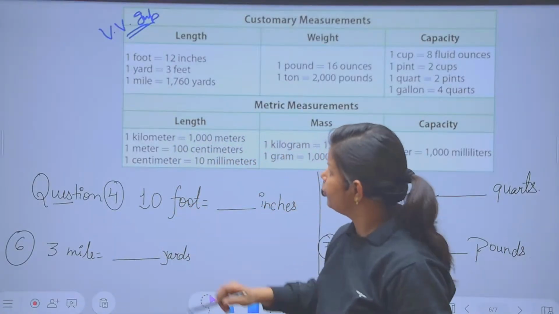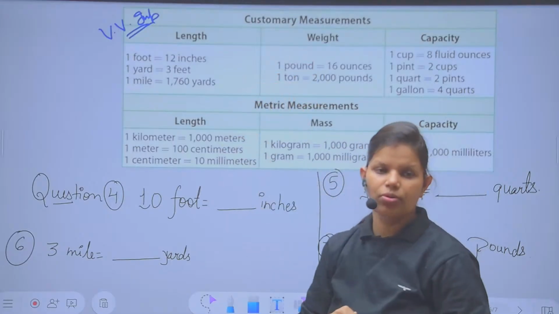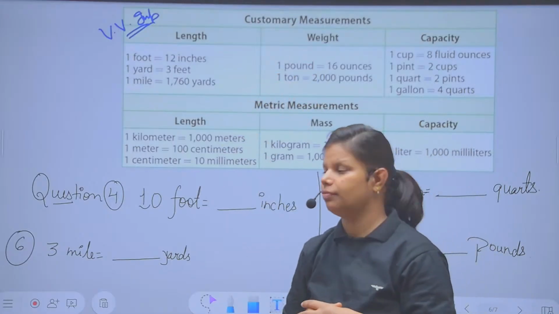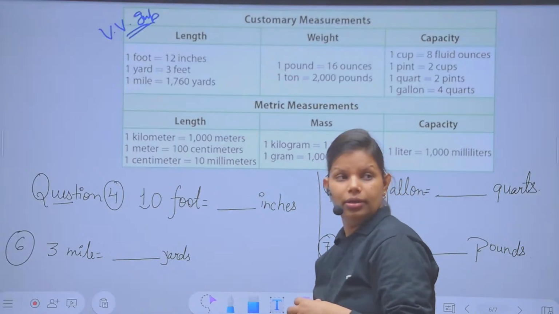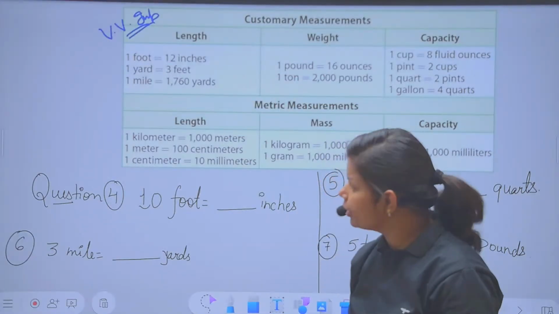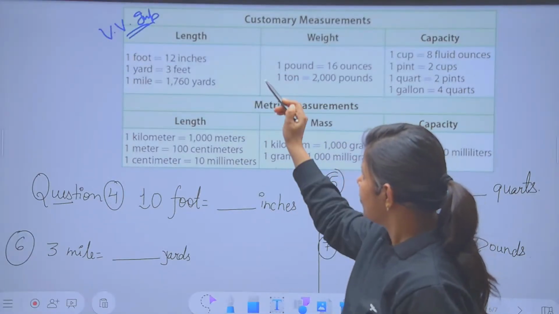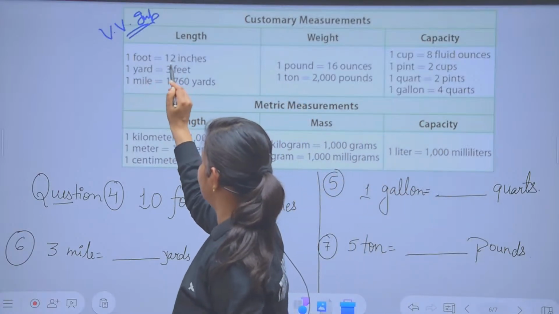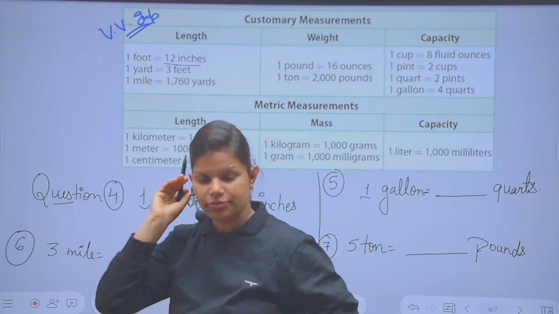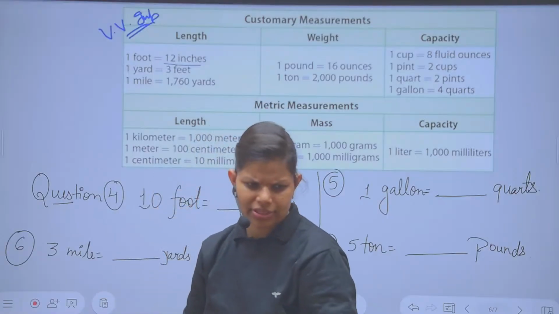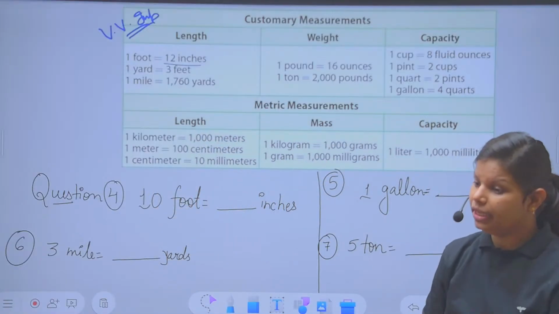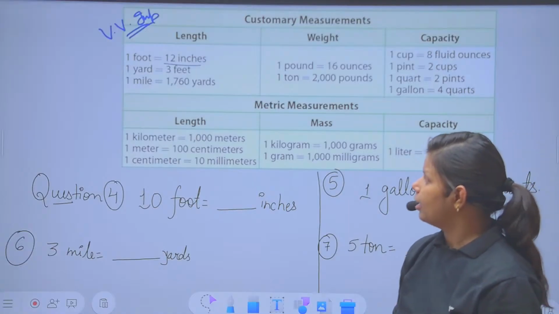Most important thing for you is to remember certain units, like you know already 1 meter equal to 100 centimeter, 1 kilometer equal to 1000 meter, 1 liter equal to 1000 milliliter. The important thing for you is what? If you are going to find the units in this form, like 1 foot equal to how many inches, these all are certain units which you have not listened before. So please note it down properly in a detailed way after seeing this video.